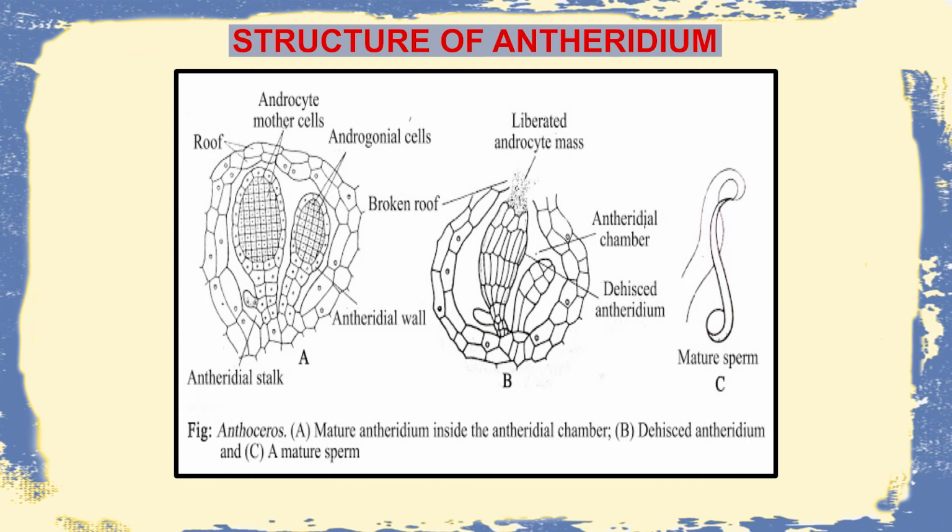Within this antheridium are present the androcyte mother cells followed by the androgonial cells. Upon maturation, the roof bursts open, followed by the bursting open of these androcyte mother cells and also the androgonial cells. The dehisced antheridium then releases the androcytic mass, and within this mass there is the presence of mature sperm, which upon maturation then fertilizes the female reproductive structures.